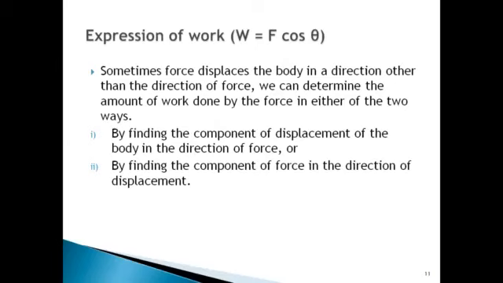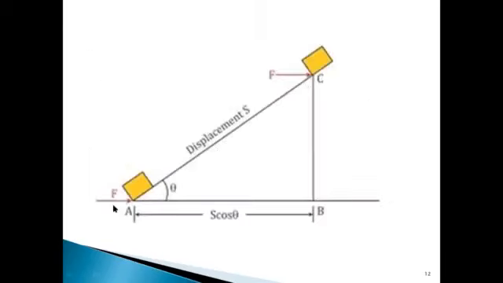In an inclined plane, if you are applying force in the forward direction, but the body moves on an inclined plane, we can say that the force displaces the body in a direction other than the direction of force. You are applying force along AB, that is in the forward direction, but the body is moving along AC, that is on the inclined plane.